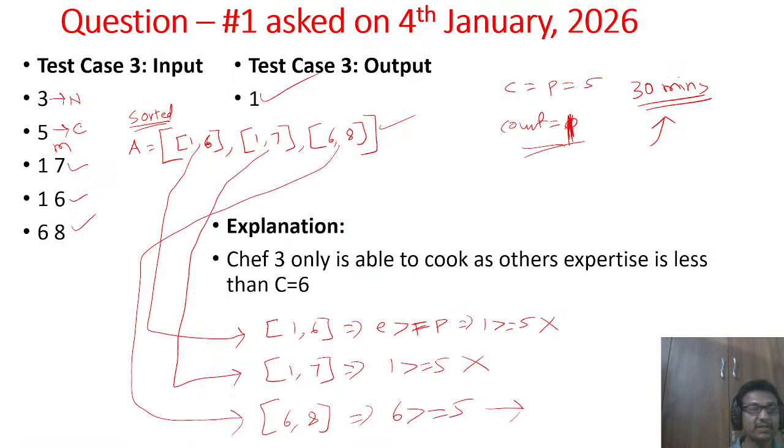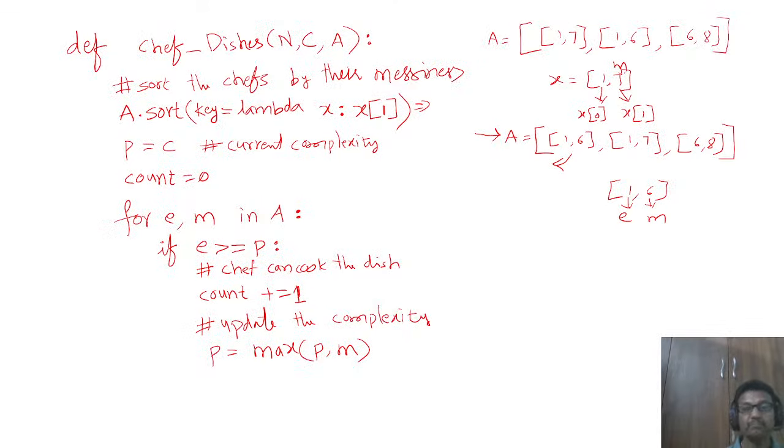What is messiness here? Oh, sorry, messiness for complexity 5. So the complexity is 5 here, and the P value is 5 here. So 1 greater than or equal to 5? No. Okay, so this entire thing is inside the if statement. Please see here. 1 greater than or equal to 5? No. So that means this chef cannot cook.